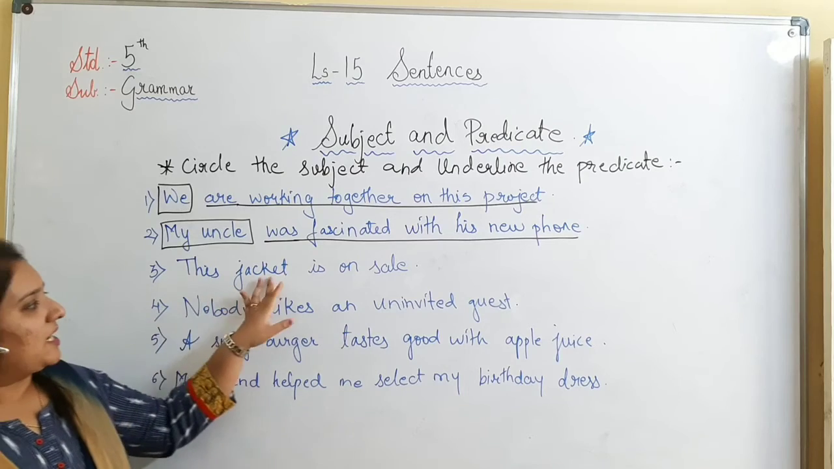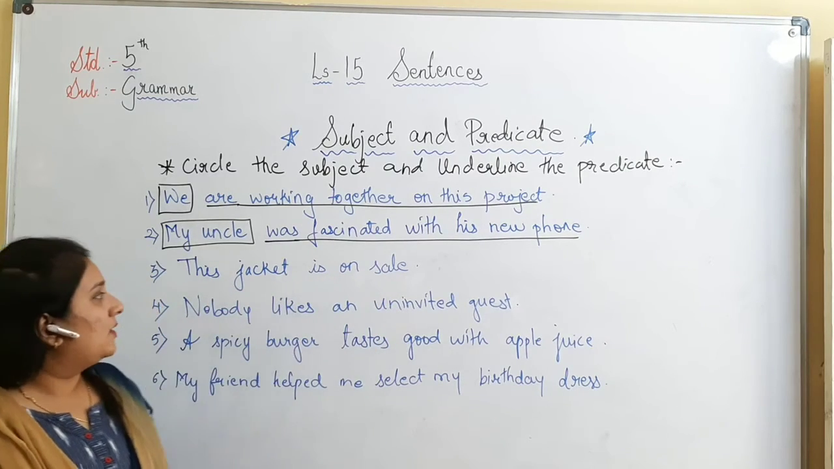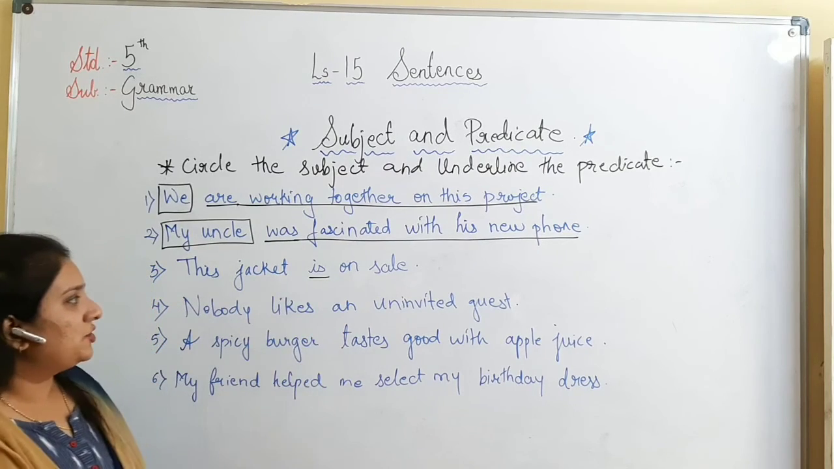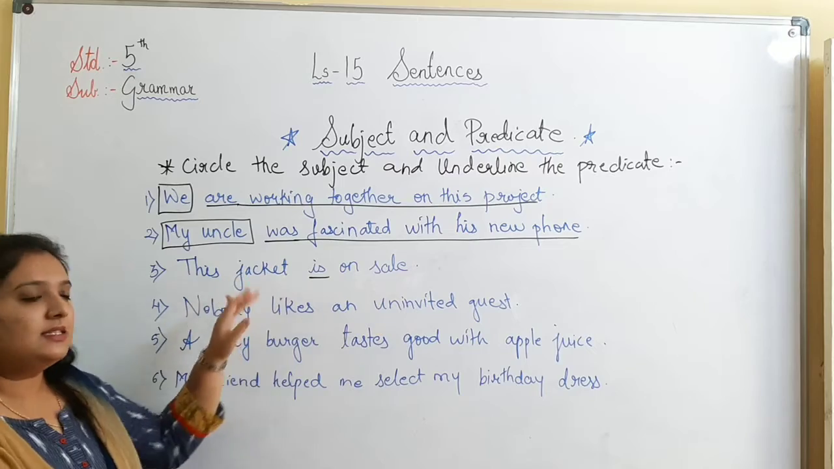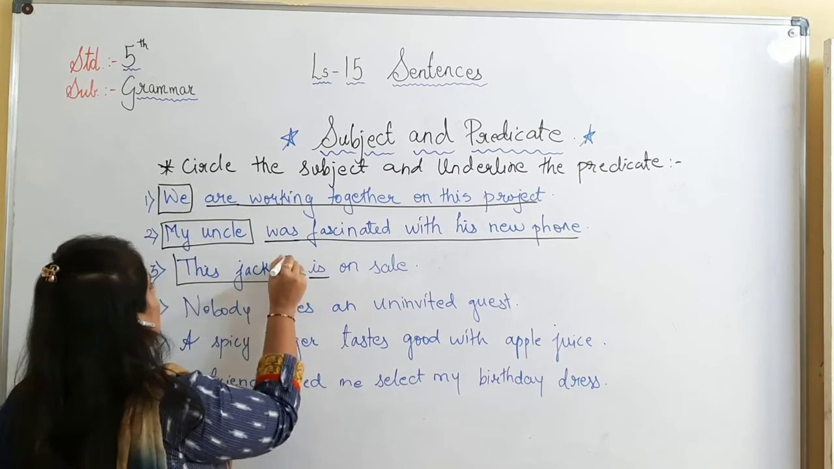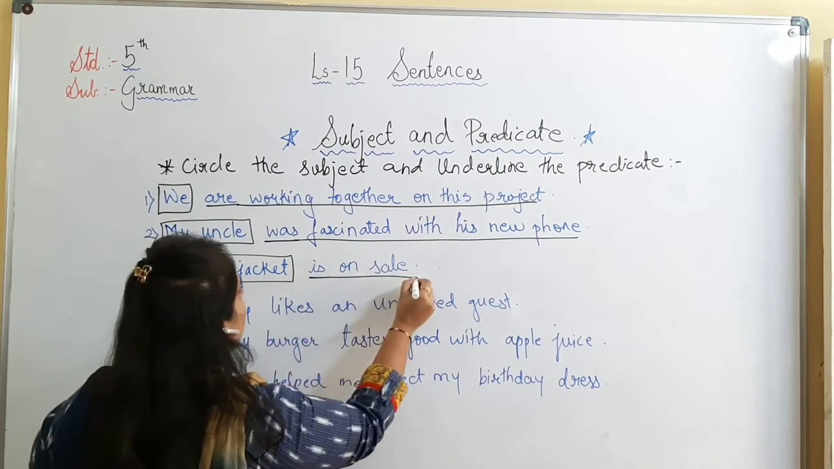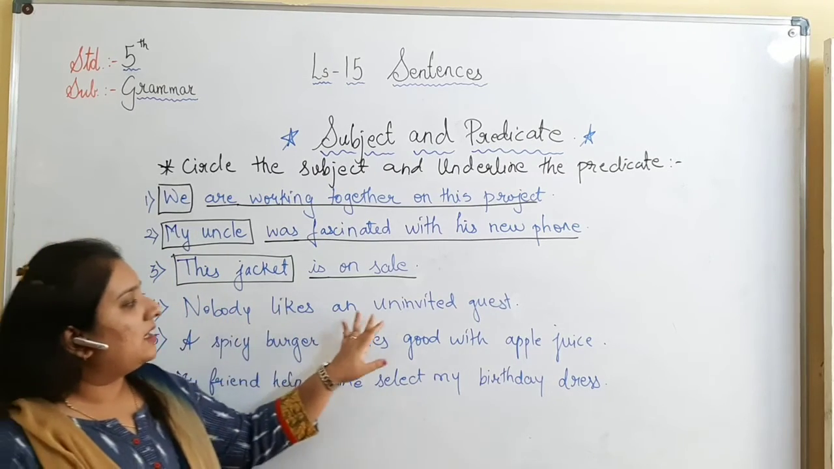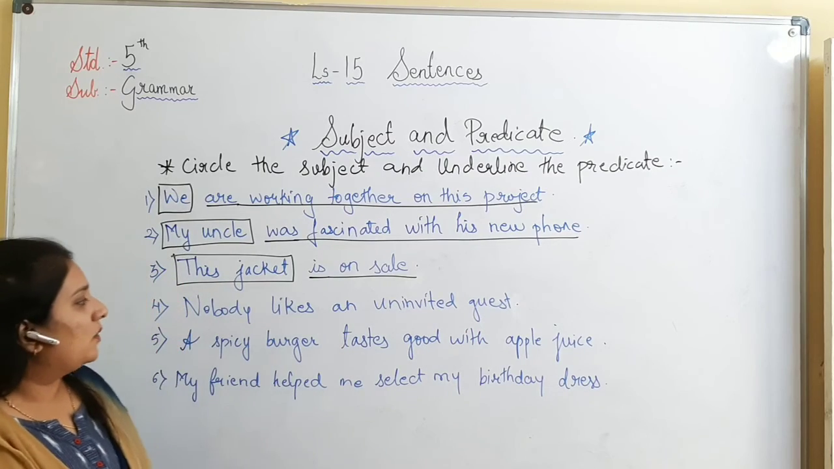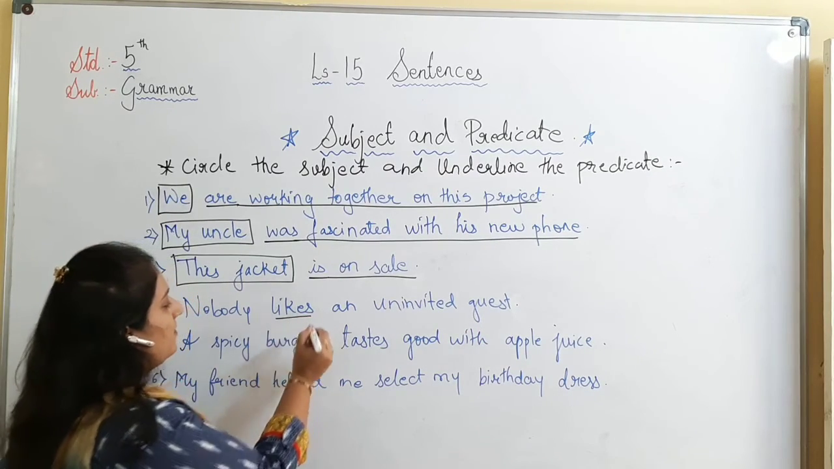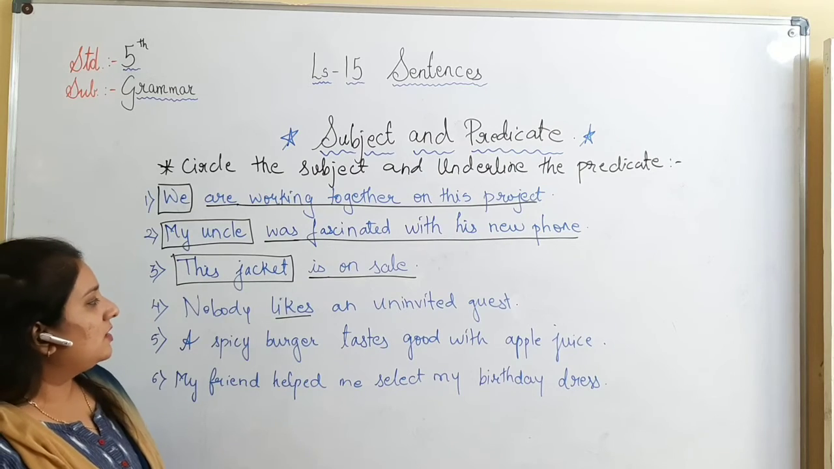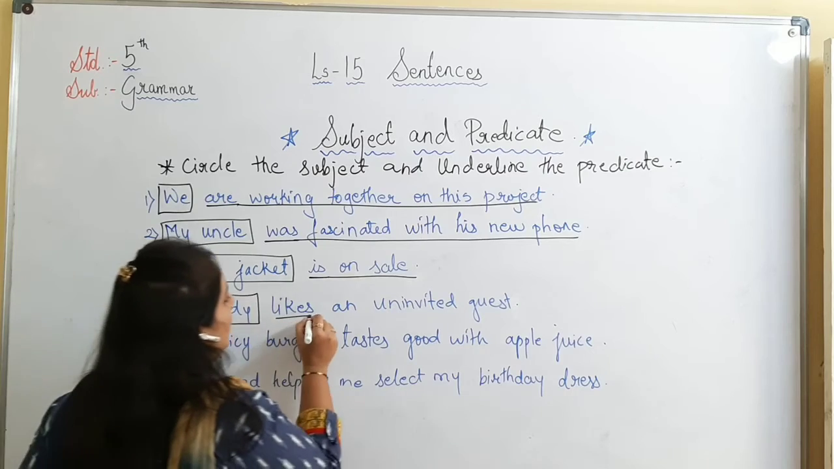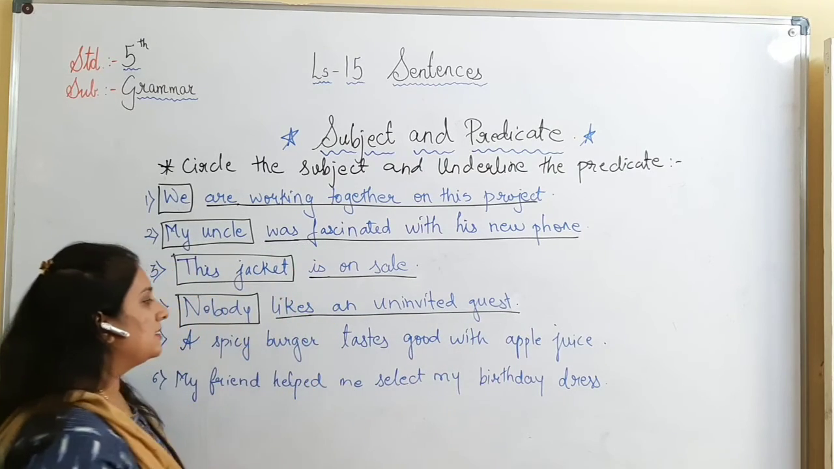Next, this jacket is on sale. Now here, what is the verb over here? Is. So if I ask the question, what is on sale? This jacket is on sale. So we get the subject, is on sale is the predicate. Next, nobody likes an uninvited guest. If I ask, what is the verb over here? Likes. If I ask the question, who does not like? Nobody. So nobody here is the subject, likes an uninvited guest is the predicate.